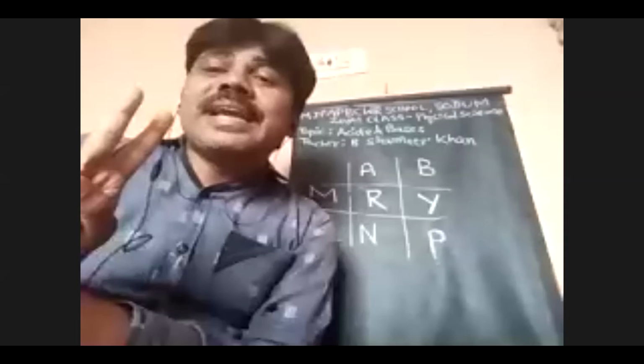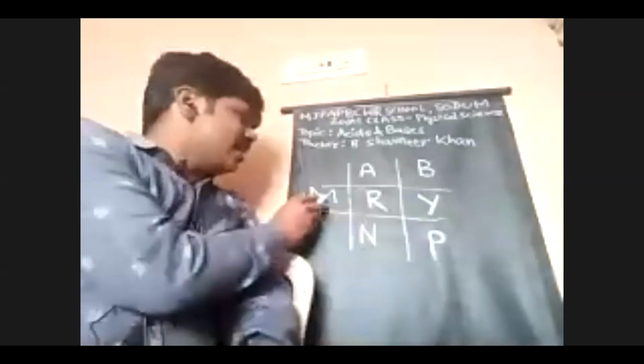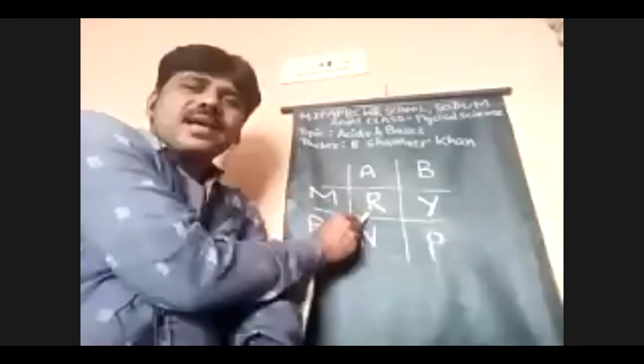Methyl orange I denote M, acid A, base B, and phenolphthalein P. If you write this table simply and keep it in your mind, then you can give a very good answer in the examination. Methyl orange with acids gives red color, with bases yellow color.